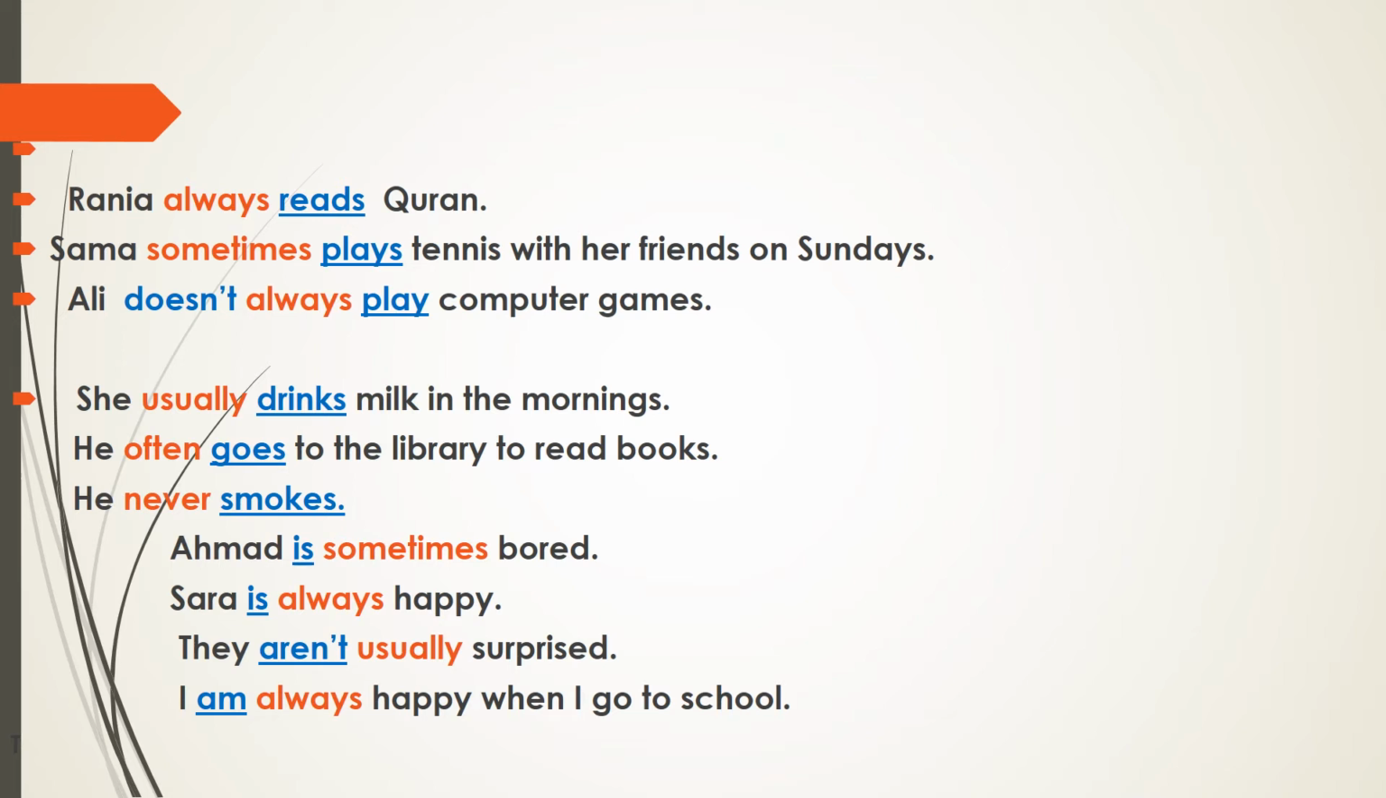And notice the main verb. The main verb here is infinitive one. So after doesn't and also don't, we put an infinitive verb. Now I want you to notice the place of the adverbs of frequency. Of course that for the first two sentences we put the adverbs of frequency before the main verbs. But according to the negative sentence, Ali doesn't always play, we put the adverb of frequency in the middle between the auxiliary verb and the main verb.